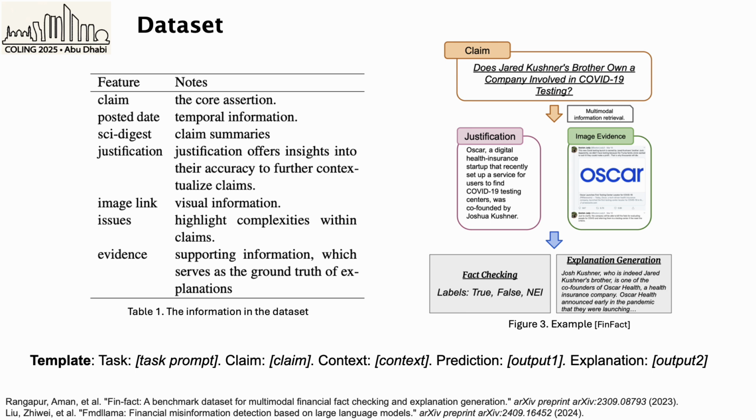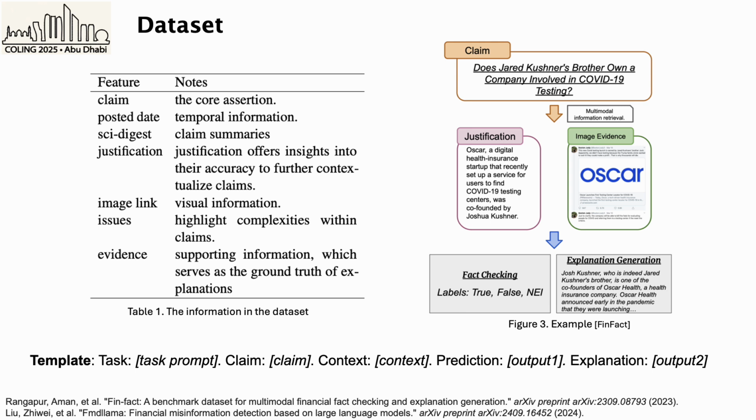For training and evaluation, we use the basic prompt template to guide the models. Also, participants are encouraged to adjust the template to make full use of all information. In the template, task prompt denotes the instruction for the task.